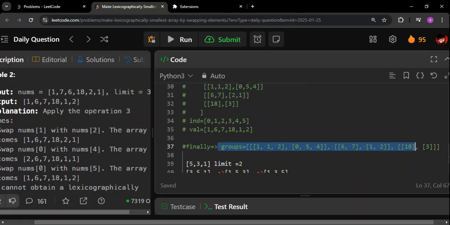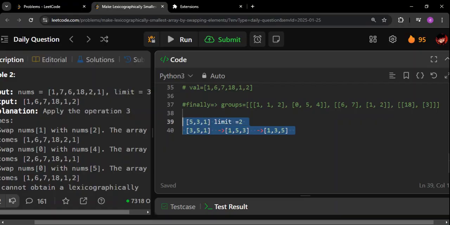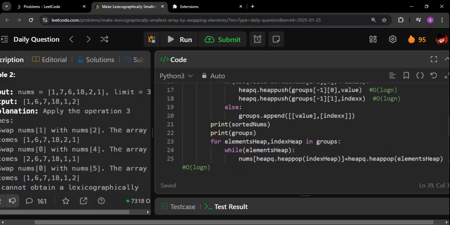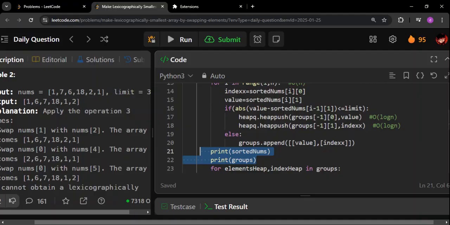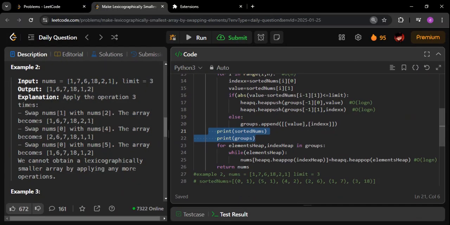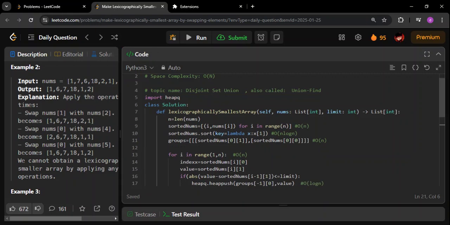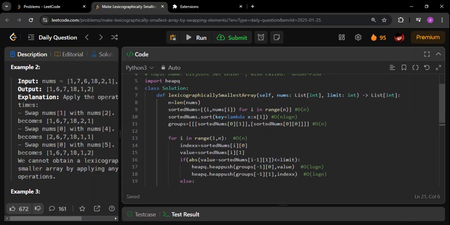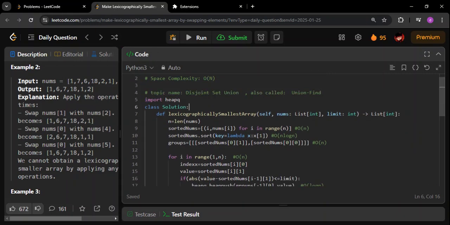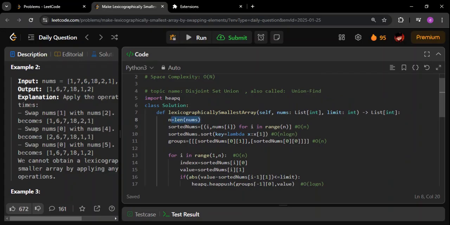Okay, and let me comment out everything and let us quickly see the code now. Okay, I've kept some print statements so that when you are testing this code you can understand every aspect of it, right? Let us go to the solution now. I've imported heap, then I'm just capturing the length of the nums.